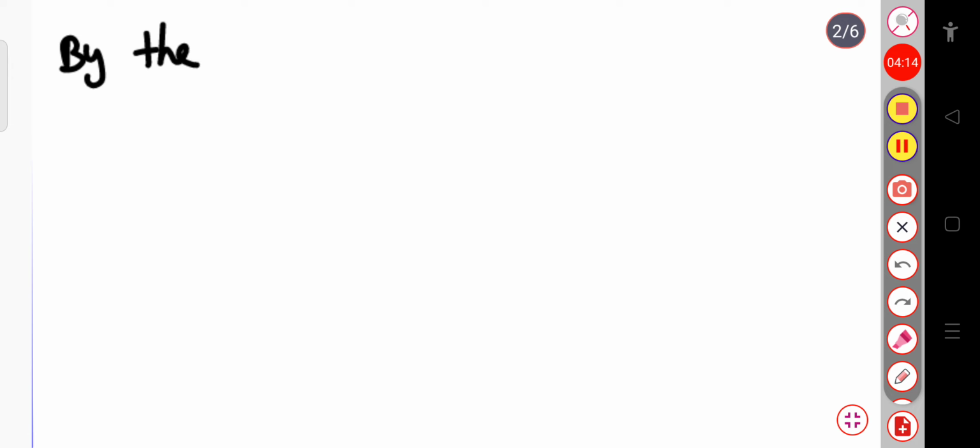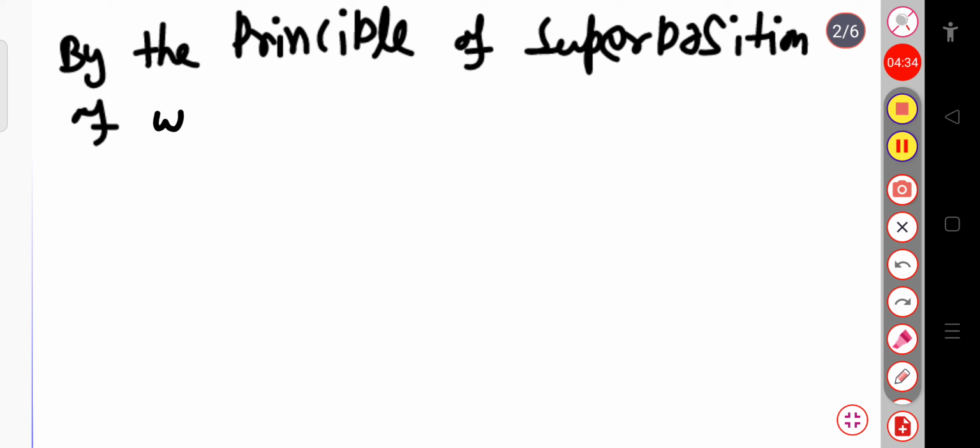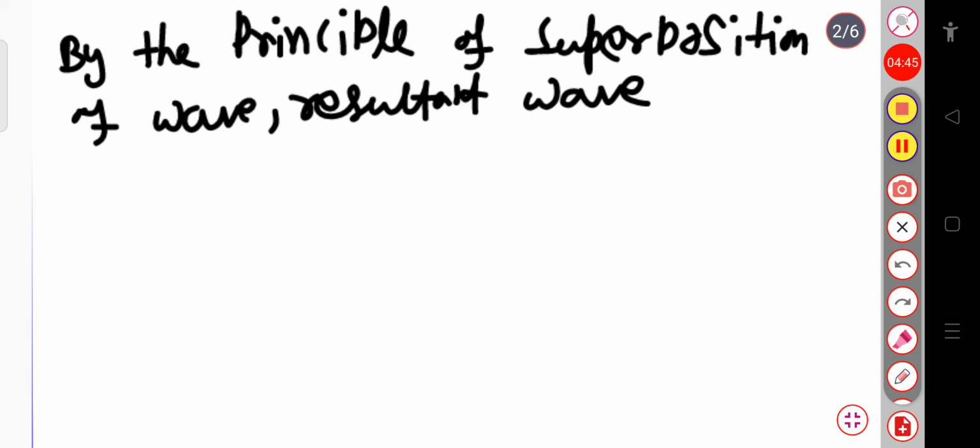By the principle of superposition of waves, the resultant wave will be nothing but the sum of the two wave functions, that is psi1 plus psi2.